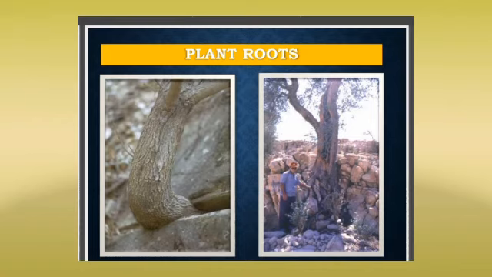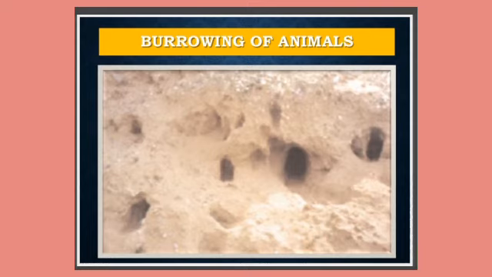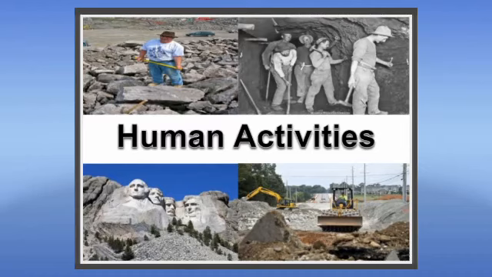The uprooting of trees by winds also breaks the rocks. Animals such as rabbits and moles dig burrows in the ground. In this process, they loosen the ground and disintegrate the rocks. So animals are also helping in biological weathering. Human activities are also a part of biological weathering. Human activities such as mining, deforestation, blasting of hills and bridges by dynamite to build roads and dams, quarrying for industrial and building materials results in disintegration of rocks.